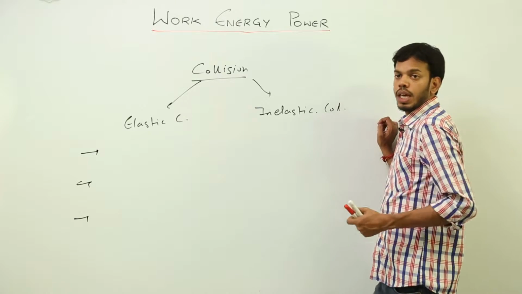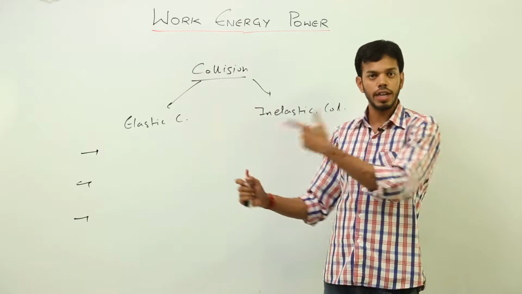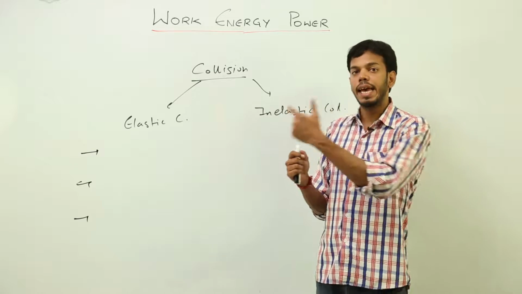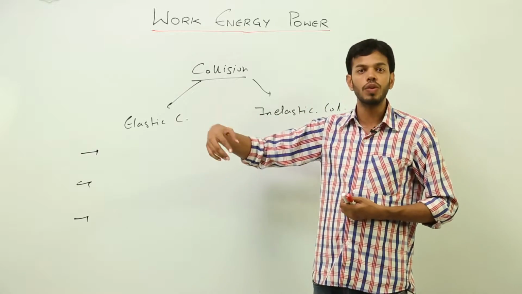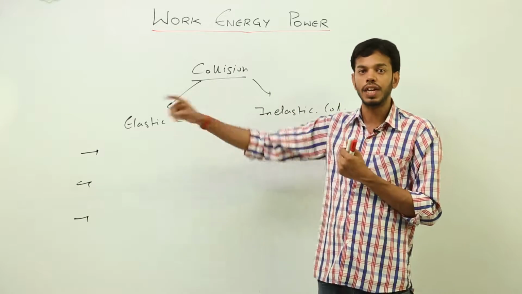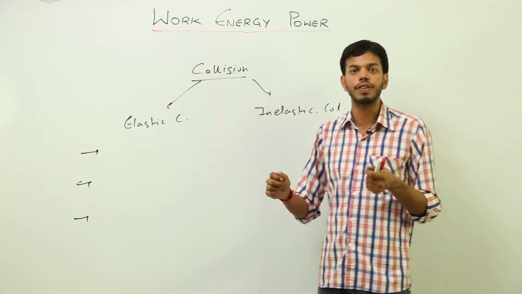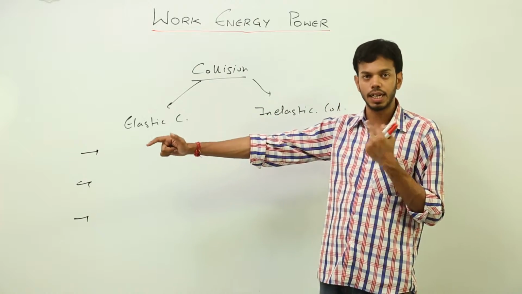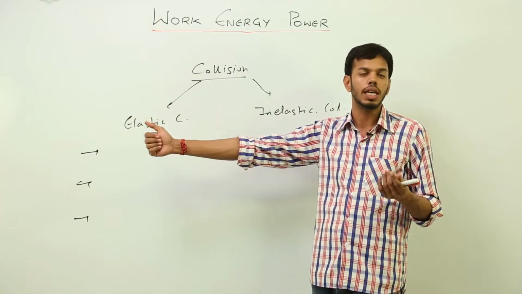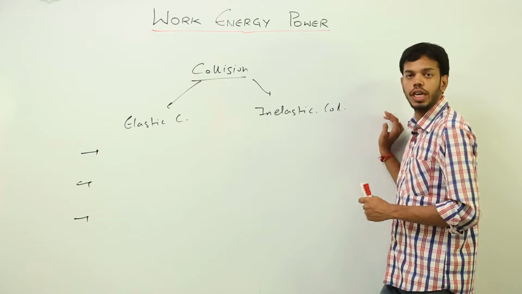And for inelastic collision, consider I fire a bullet or I fire an arrow on a target. Suppose the target is a wooden block. The bullet gets embedded in the wooden block and both of them move with a common velocity. That is inelastic collision, because the bullet did not come back after hitting the wooden block, right? The same is the case with an arrow. When an arrow is given some kinetic energy and thrown at the wooden block, that is the target, it will get embedded into it and both will move further with some velocity. It is not supposed to come back. So both of these examples fall into inelastic collision.